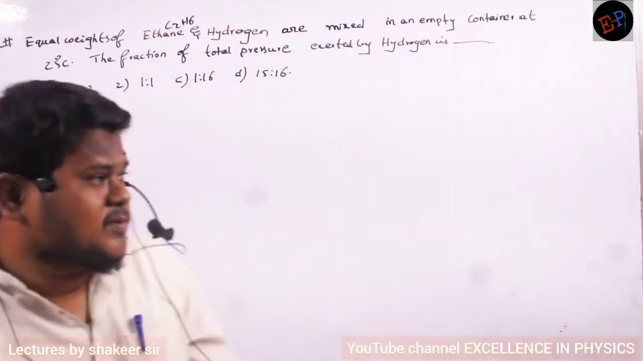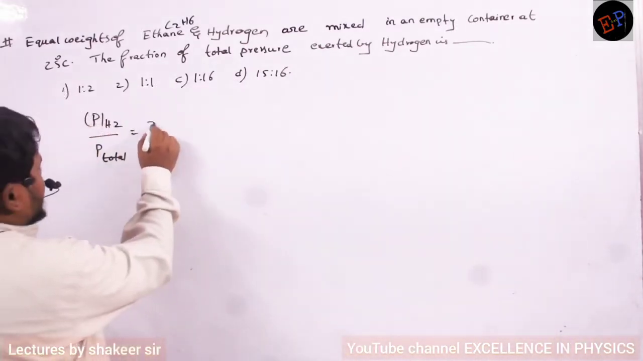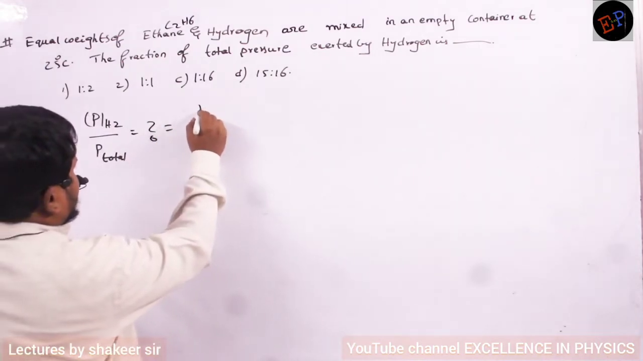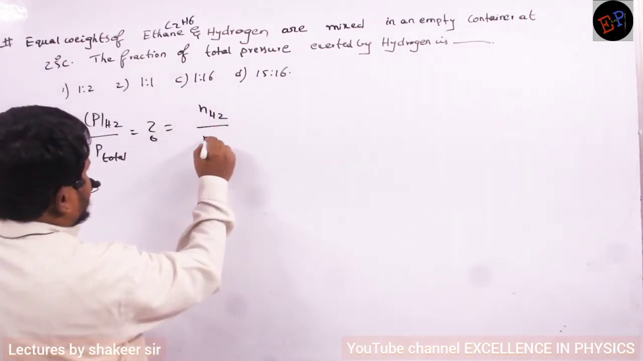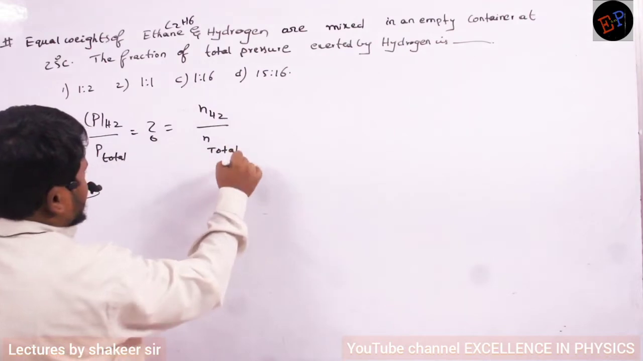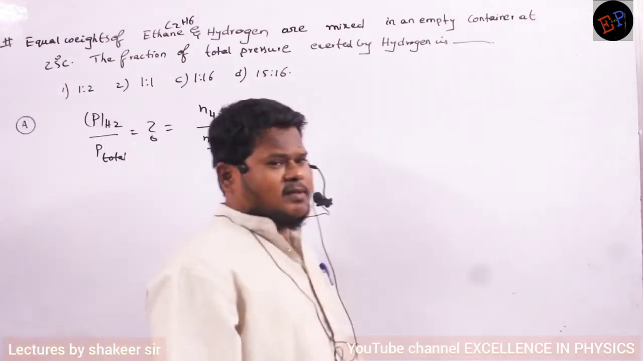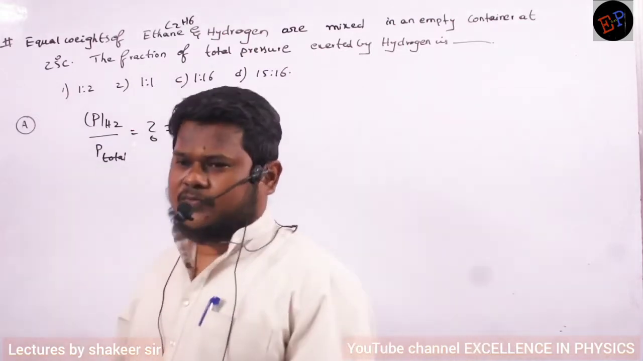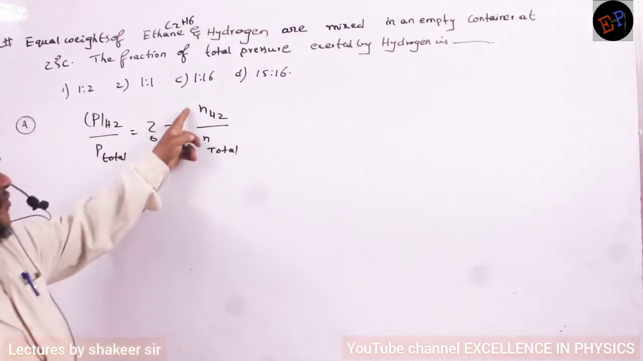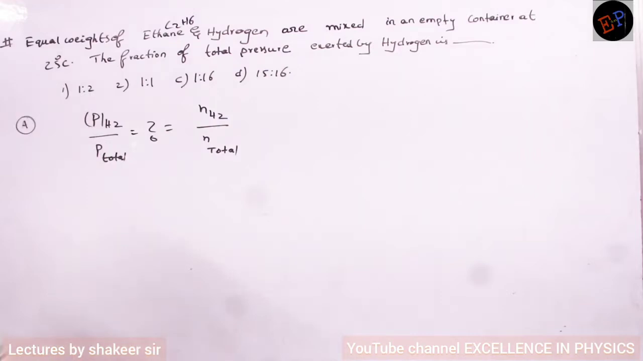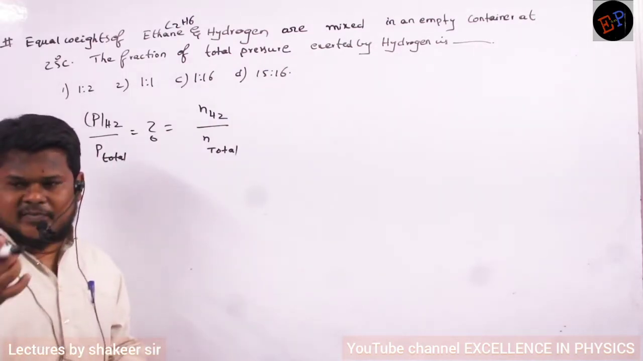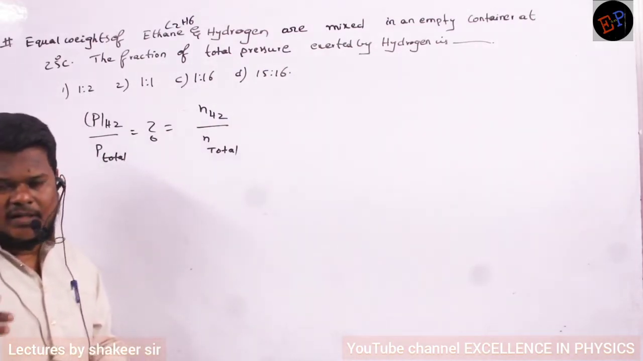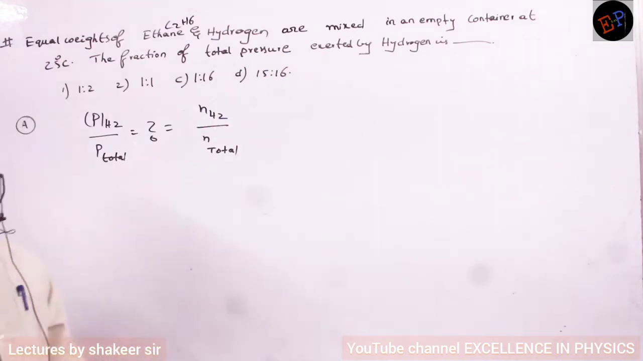So I can also write this relation as number of moles of hydrogen divided by total number of moles, because we have already studied the fraction of pressure. The same will be the fraction of number of moles also. The mole fraction is the same as the pressure fraction, because pressure depends on the number of molecules, and the number of molecules is decided by the number of moles of a gas. Now do the calculation.